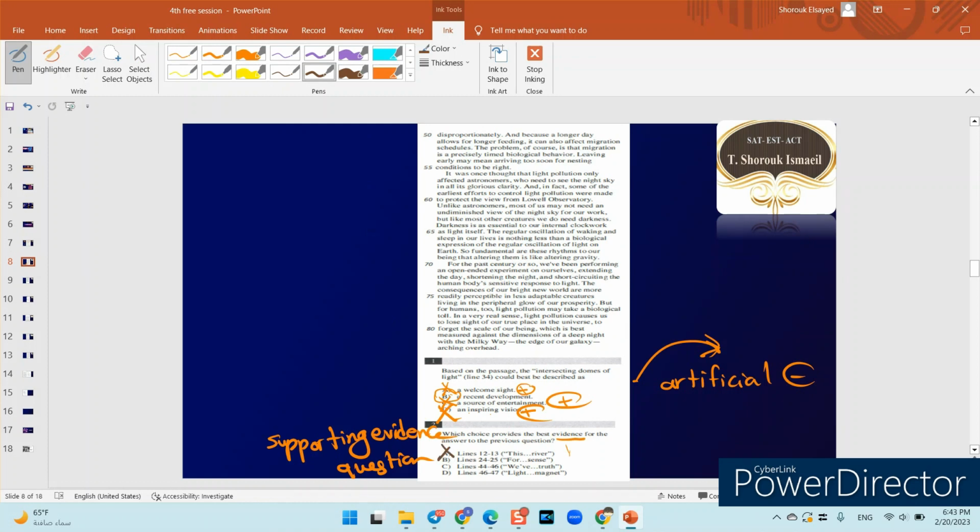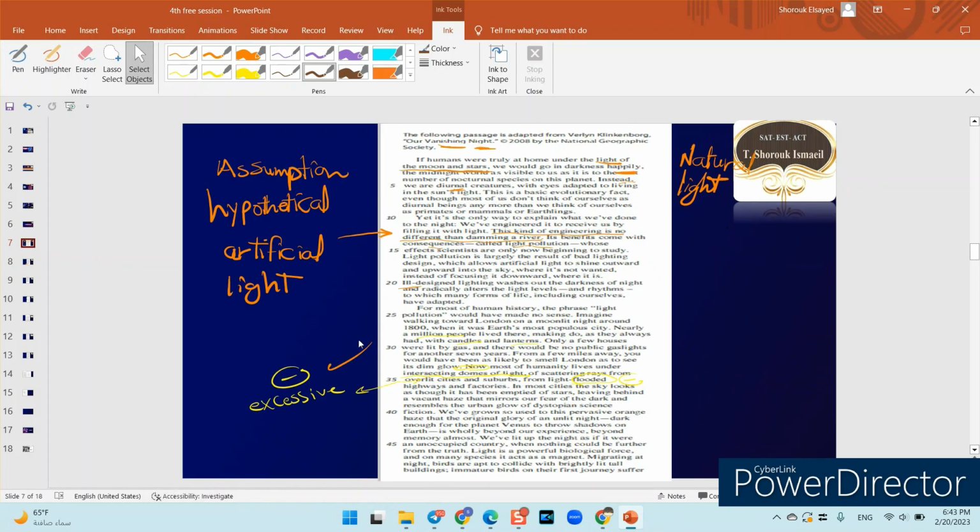Let's come to letter B, lines 24 to 25. Let's have a look here. From 24: "For most of human history, the phrase light pollution would have made no sense." So he's saying that people didn't understand or realize what light pollution was in the past, because it wasn't actually there.